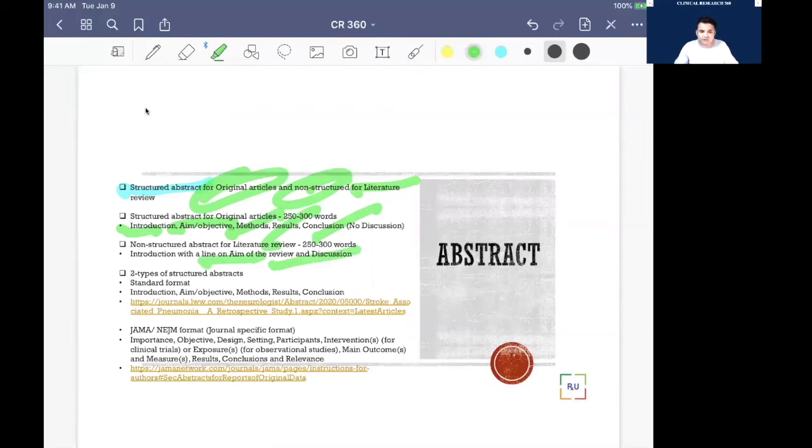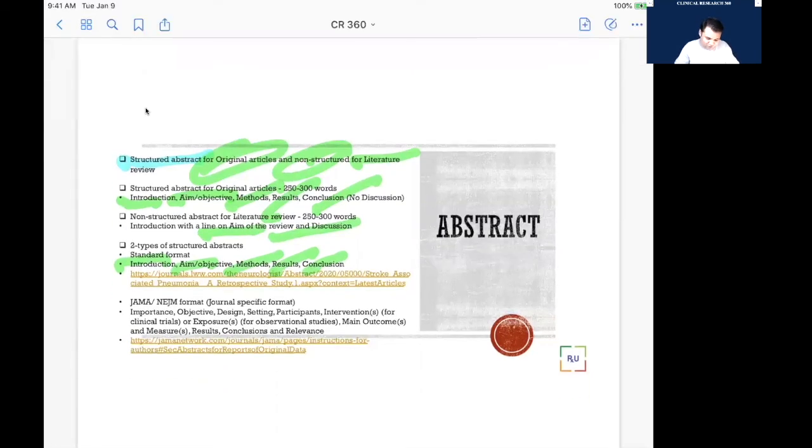Okay, now an important thing is that in structured abstracts also there are two types. The standard structured abstract is accepted everywhere. As we mentioned, international standard journals' guidelines accept this where you have introduction, aim, objective, method, result, and conclusion. Let me show you an example of the standard, so you will have more idea about the non-standard if you know the standard first. So the standard abstract will look like, just hold on.